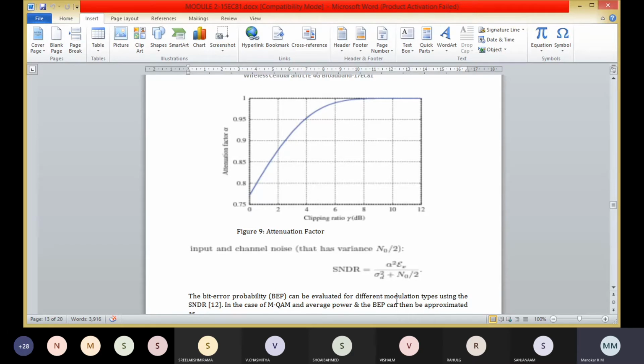Here the bit error probability BEP can be evaluated for different modulation types using the SNDR.